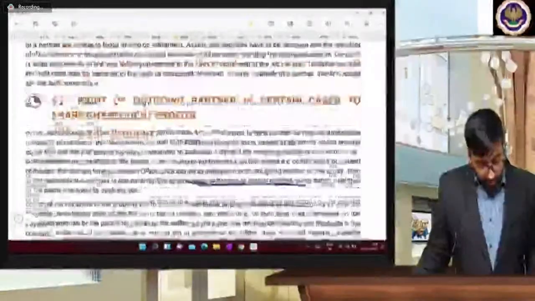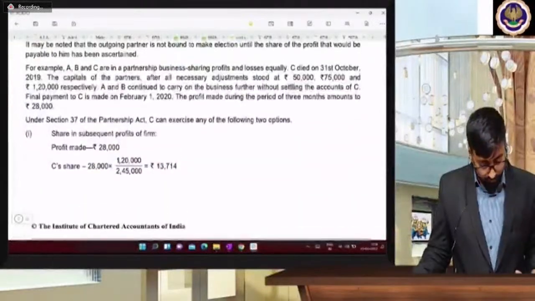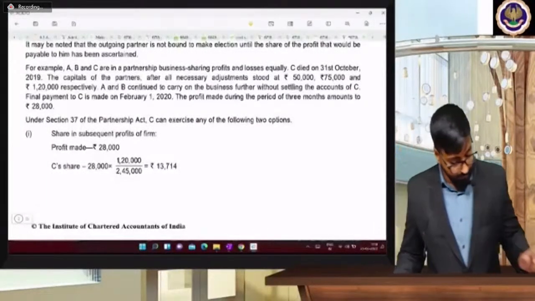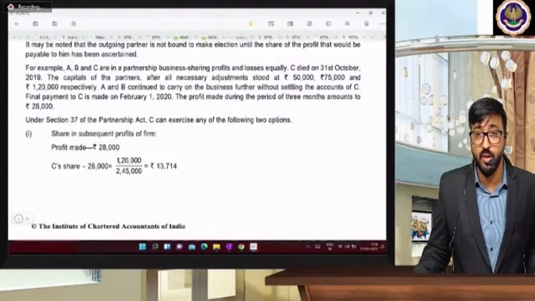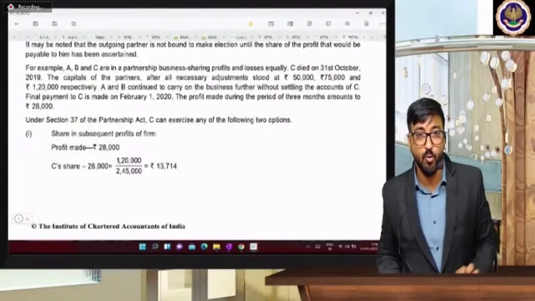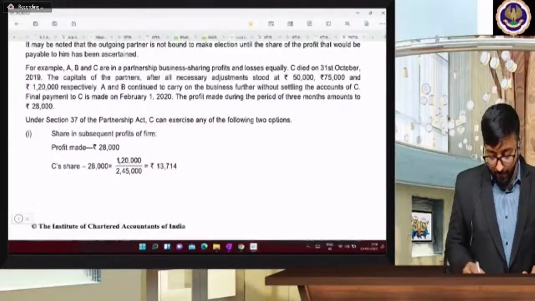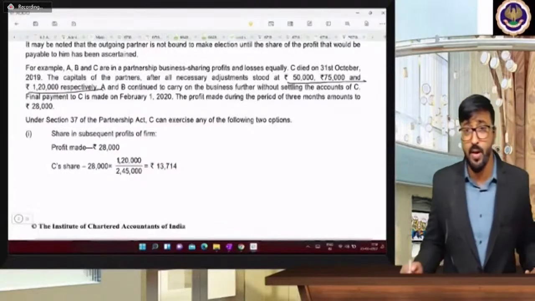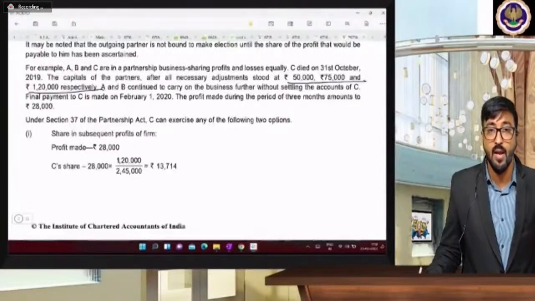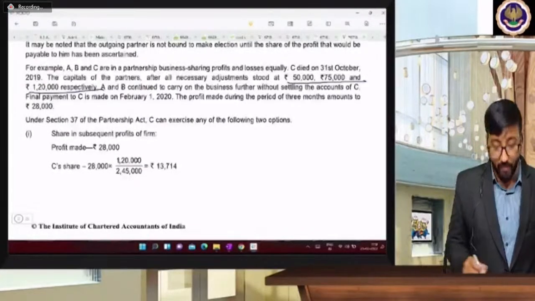Come to page number 8.140. For example, A, B and C are in partnership sharing profits and losses equally. C died on 31st of October 2019. The capital of the partners after all necessary adjustments stood at 50,000, 75,000 and 1,20,000 respectively. A and B continued the business. Without settling the accounts of C, final payment was made to C on February 1, 2020.